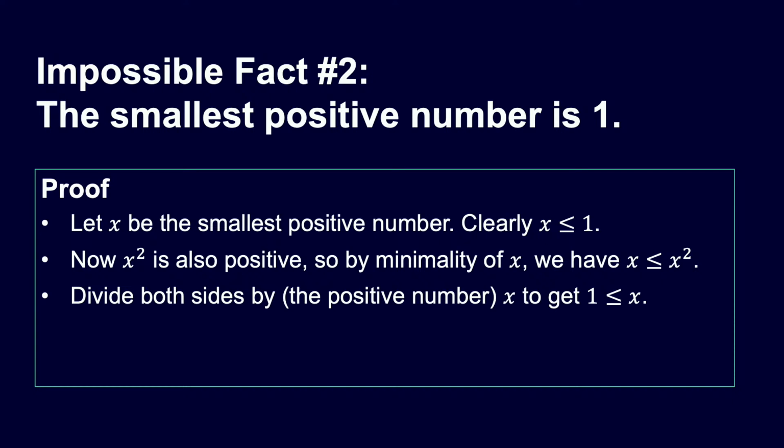And now we've got a number sandwich. Best kind of sandwich. Because we've shown that 1 is less than or equal to x, but x is also less than or equal to 1. So x is trapped. It has to equal 1. So we've shown that the smallest positive number is in fact 1, which is great. No more fractions. Maths has become suddenly a lot easier.